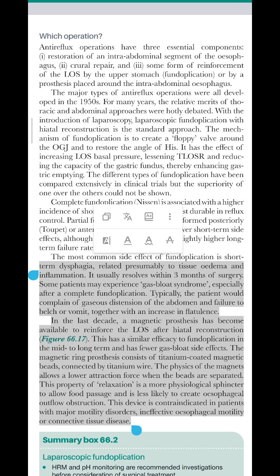The physics of the magnets allows a lower attraction force when the beads are separated. This property of relaxation is a more physiological sphincter to allow food passage and is less likely to create esophageal outflow obstruction. This device is contraindicated in patients with major motility disorders, ineffective esophageal motility or connective tissue disease.